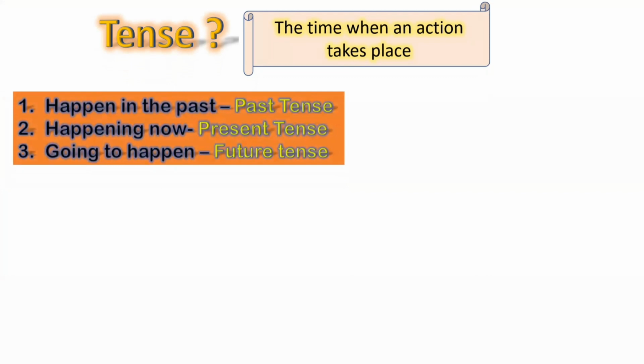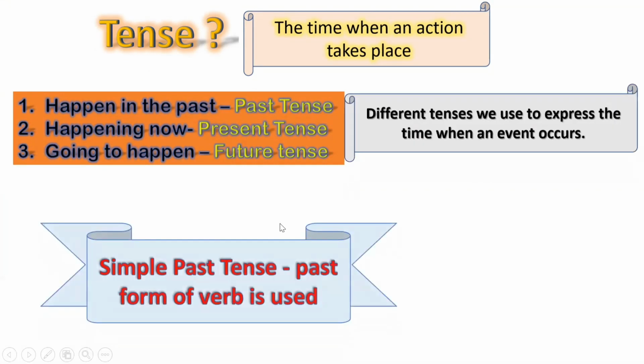There are three types of tenses. One is past tense, second is present, and third is future. In this video, our focus will remain on simple past tense, and as you all know, simple past tense takes a verb in its past form.